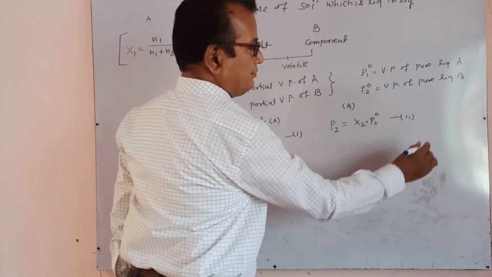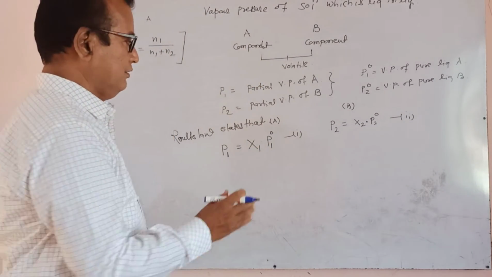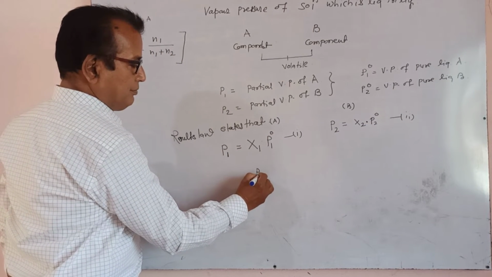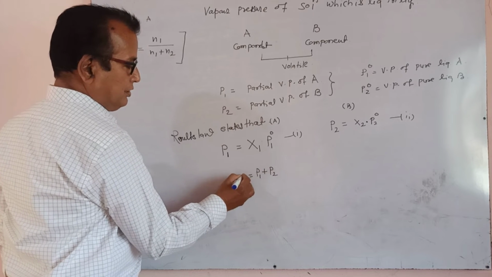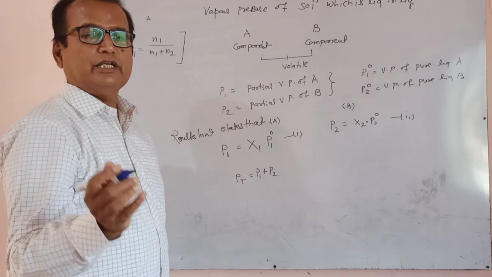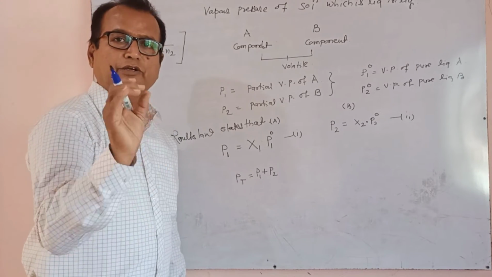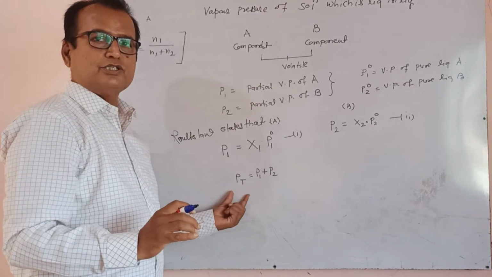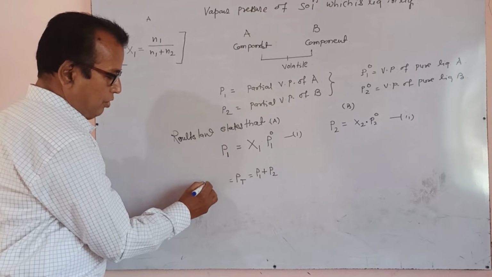When these two equations get added to each other, partial pressure of first component plus partial pressure of second component is known as total vapor pressure. Total vapor pressure is also known as vapor pressure of that solution containing two liquid components. They are volatile.